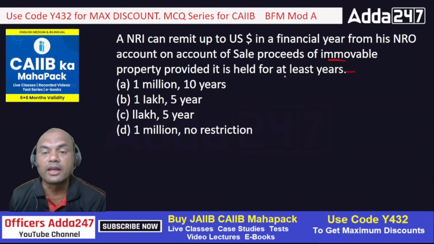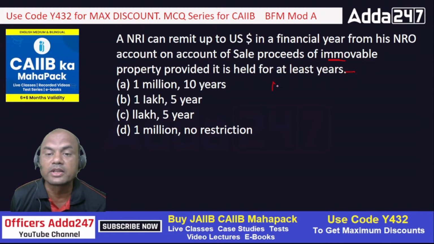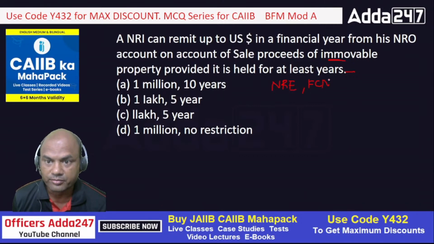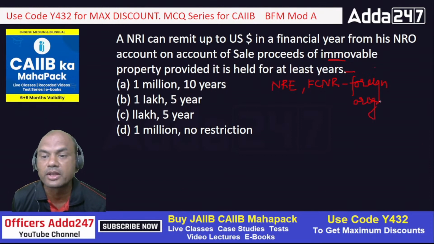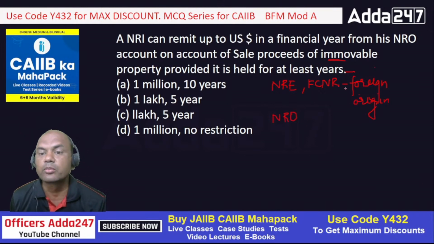Remember, in NRE and FCNR accounts only funds of foreign origin can be deposited. The origin of the funds should be foreign, and in NRO the funds can be from India also. So here both are allowed.